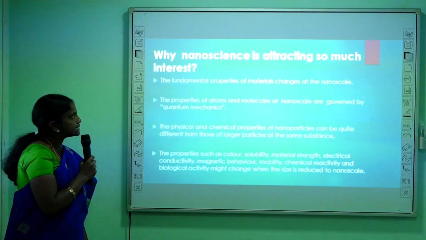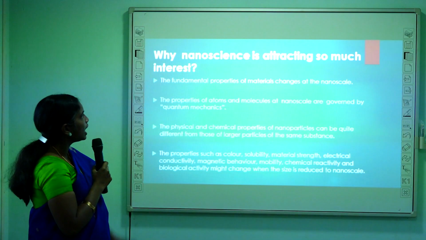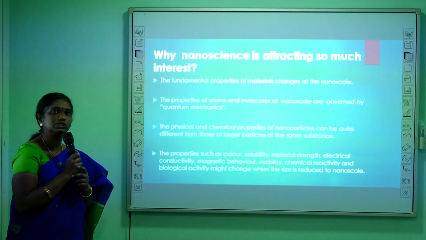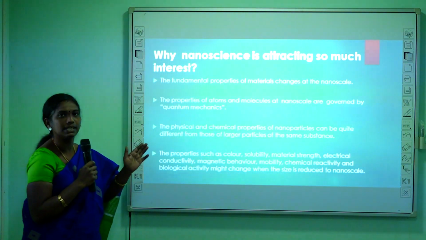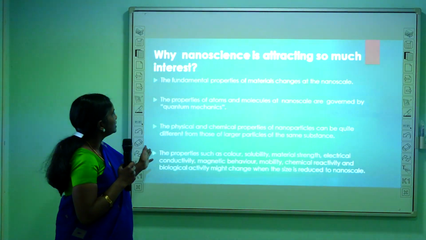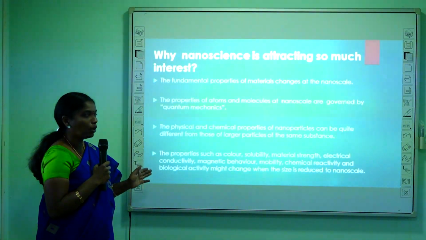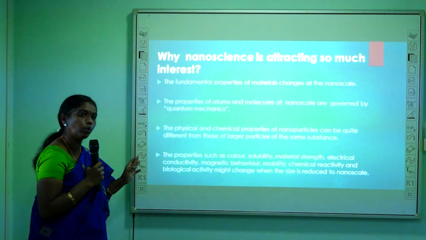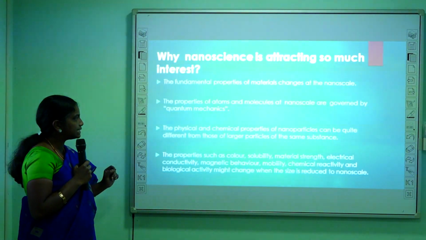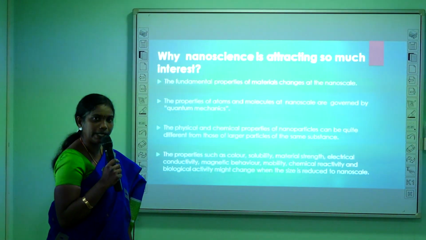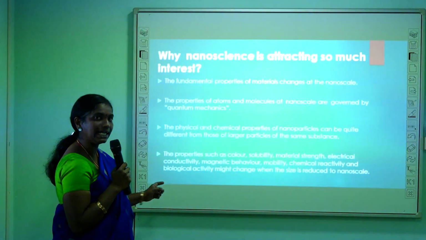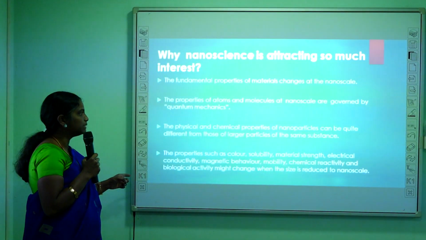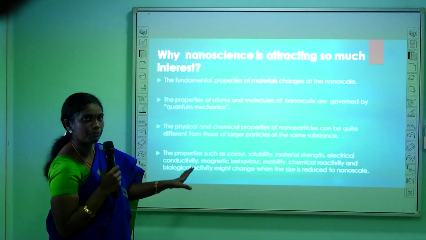Why is nanoscience attracting so much interest? The fundamental properties of materials change at the nanoscale. The properties of atoms and molecules at the nanoscale are governed by the principles of quantum mechanics. The physical and chemical properties of nanoparticles can be quite different from the bulk materials of the same substance.